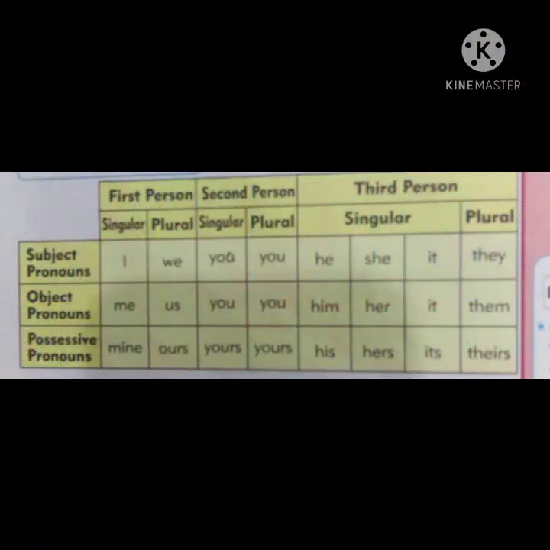Students, in this table you can see, if a pronoun is used as a subject, we will use I, we, you, he, she, it, they. And if a pronoun is used as an object, we will use me, us, you, him, her, it, them. And we will use mine, ours, yours, his, hers, its, theirs as possessive pronouns.